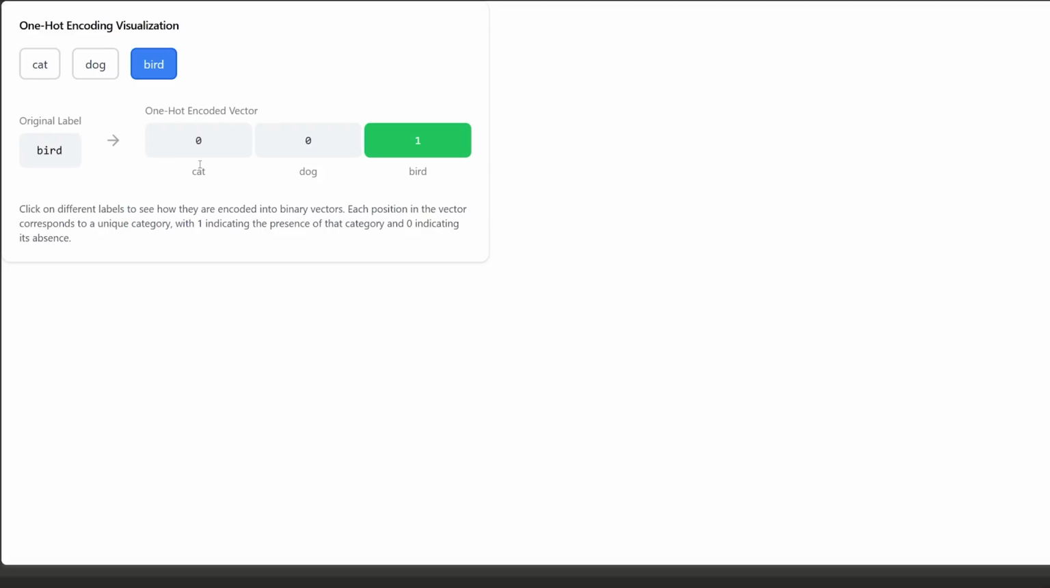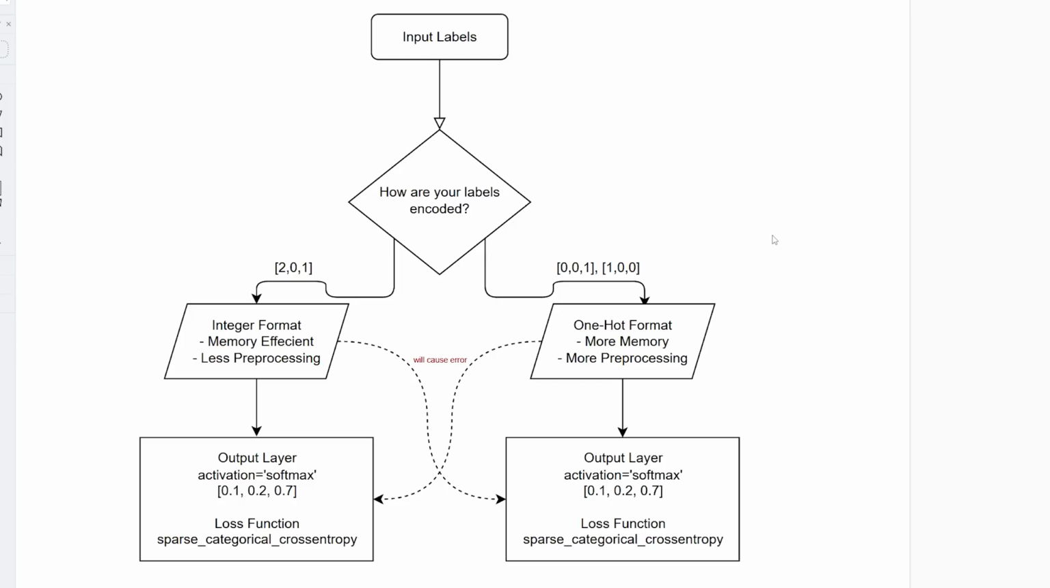It's simply taking the set of all the classes that we have in this problem and making a vector of that size. And then for each sample, whatever class is representing that sample as the label, you would have a 1 in that spot. Okay, so now that you understand what one hot encoding is, we can proceed.